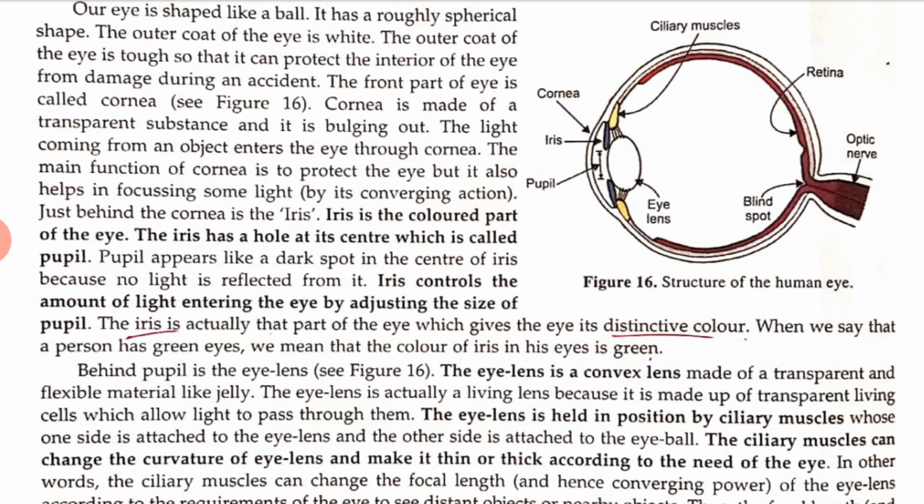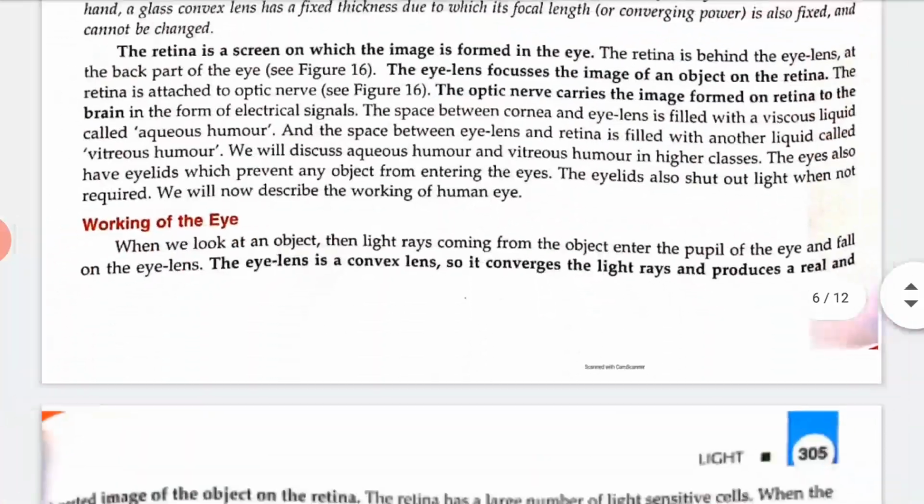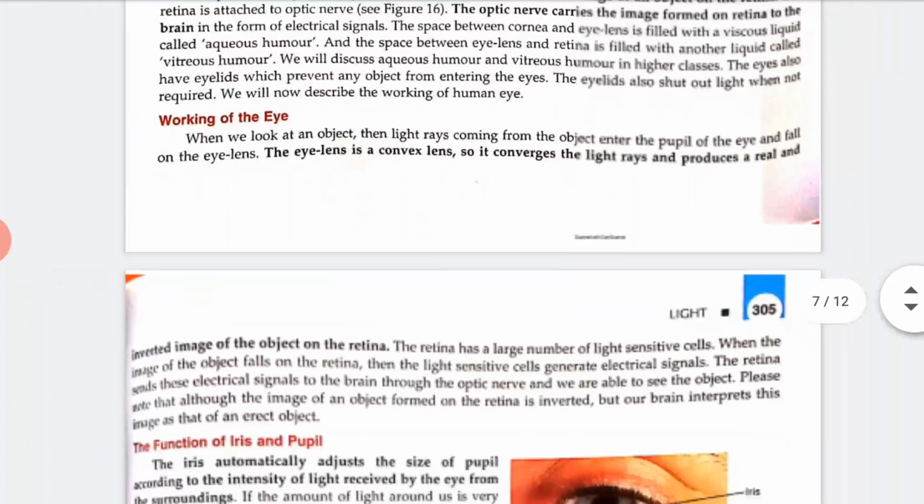We will now describe the working of the eye. So let's see how our eyes work. So, working of the eyes.